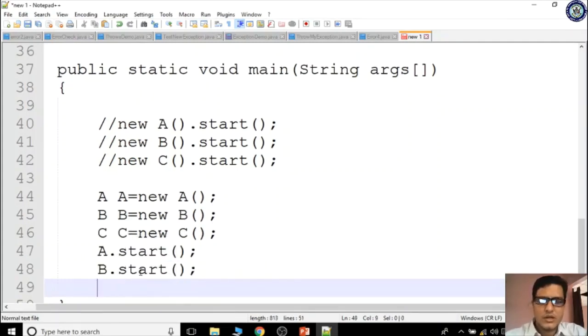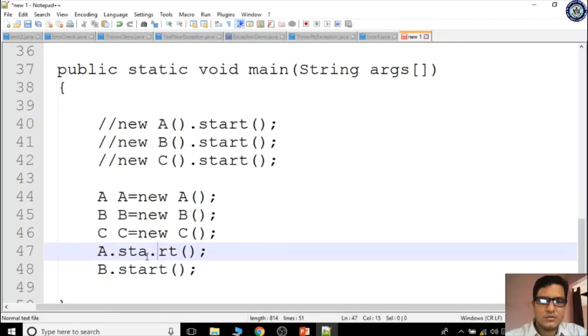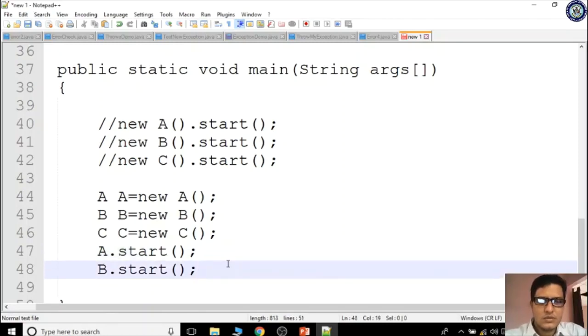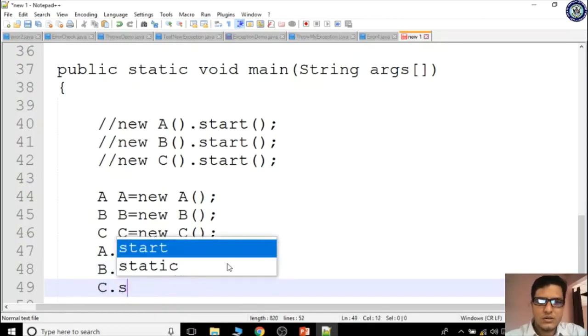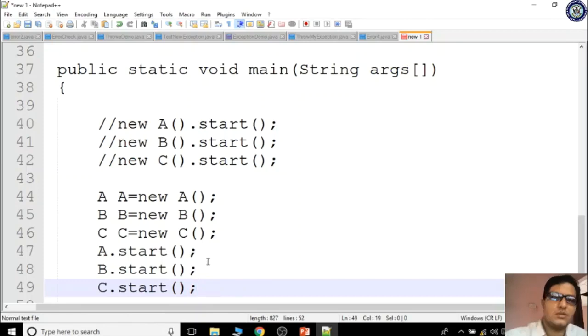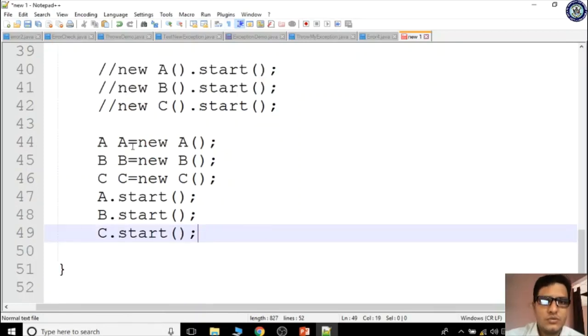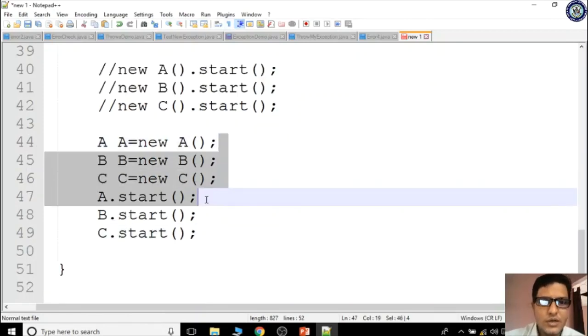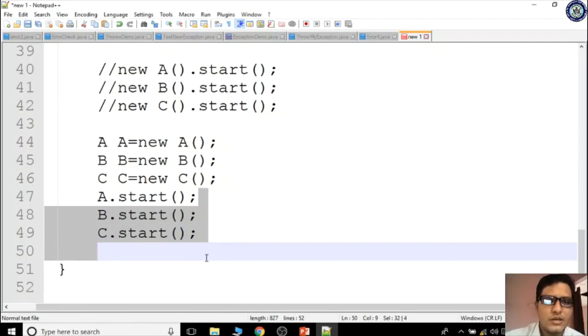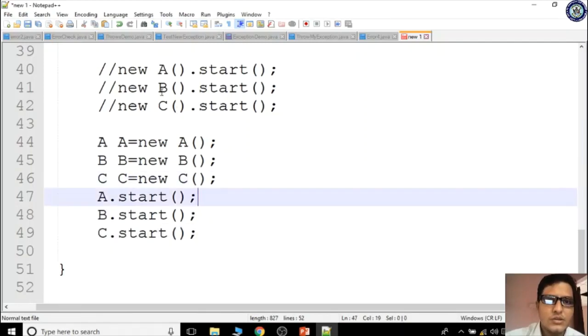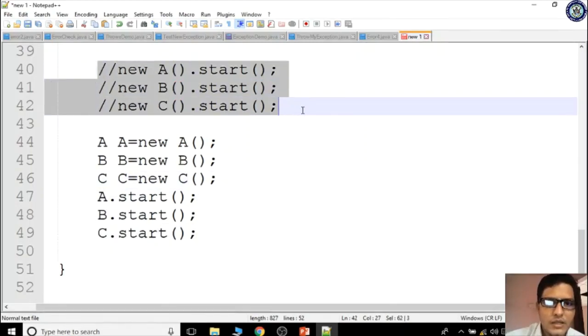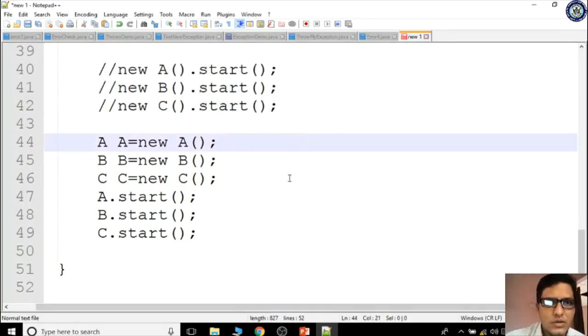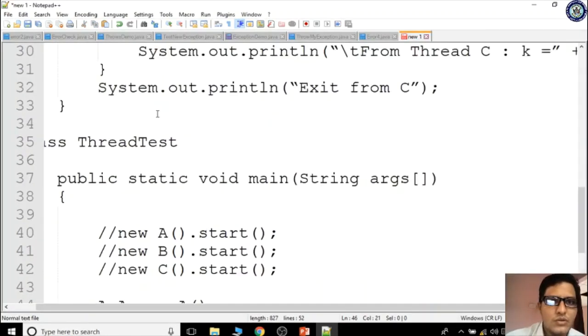Okay, and C dot, and next one is C dot start. Okay, yes, that's it. So this is the creation of the object and you are running the object, right? You are starting the object. So these two statements can also be done like this. Okay, don't get confused. Now how to save this file?